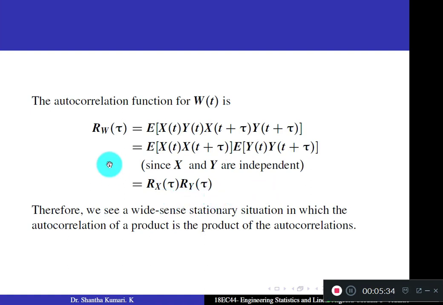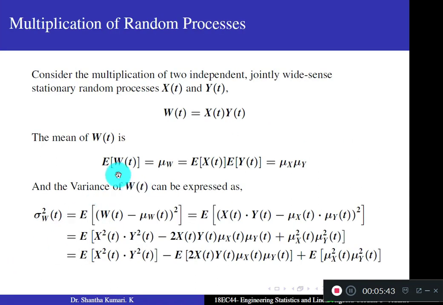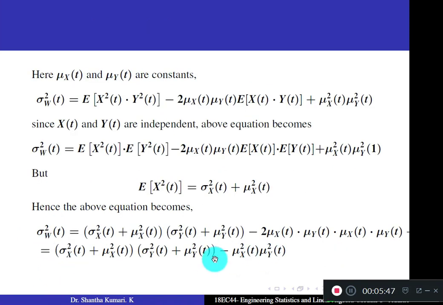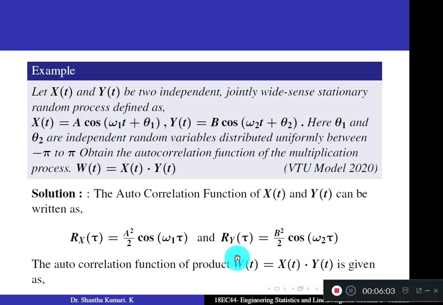So you can directly find the autocorrelation function, but to find the mean and variance, remember this formula. This is the mean of W of t and this is variance of W of t: sigma square x of t plus mu square x of t, sigma square y of t plus mu square y of t, minus mu x square into mu y square. Write all the main formulae in a single sheet.